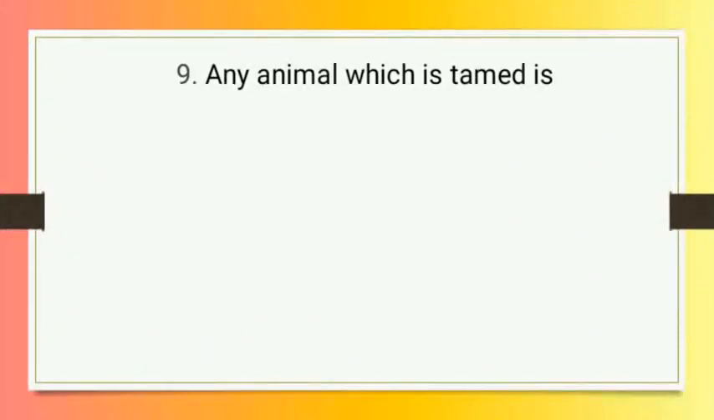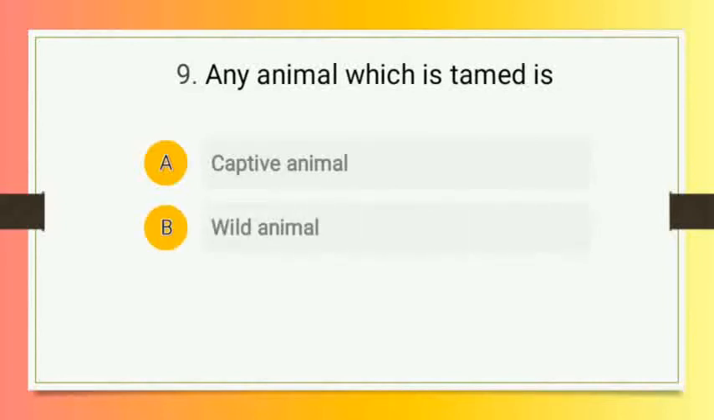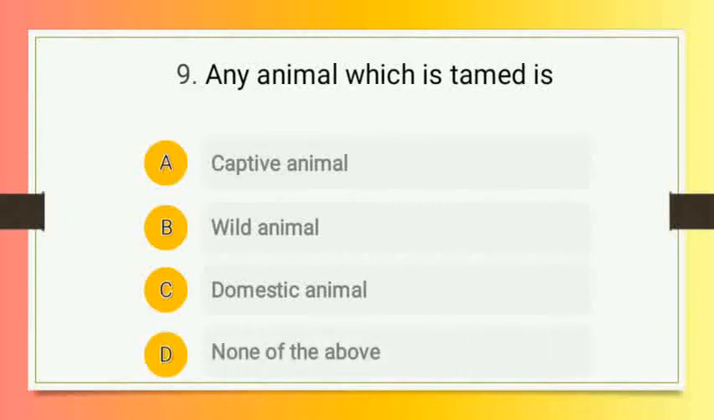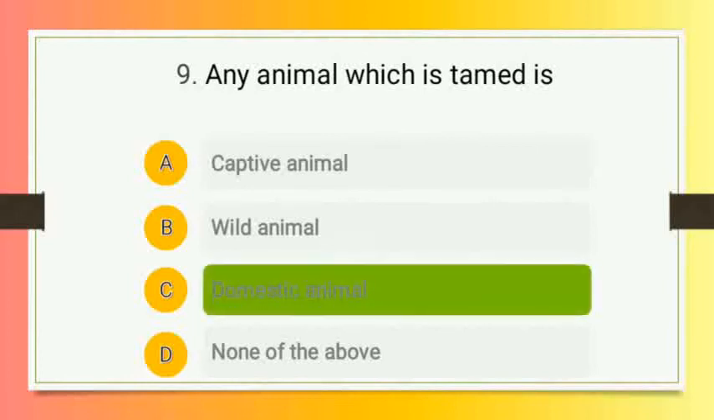Question number 9 is, any animal which is tamed is. The options are A, captive animal. Option number B, wild animal. Option number C, domestic animal. Or option number D, none of the above. So students, right answer of this question is option number C, that is domestic animal.